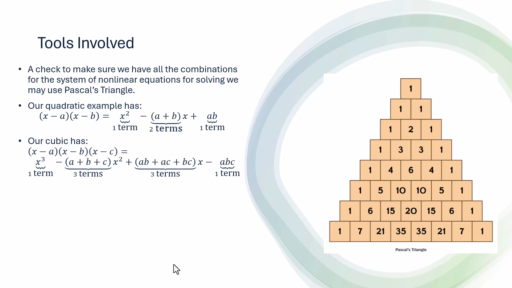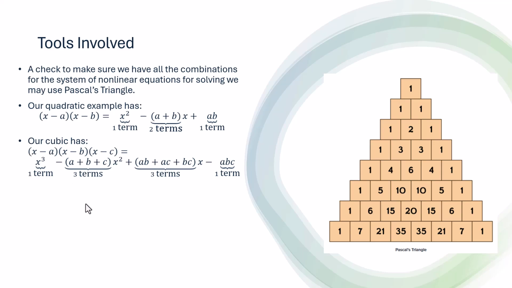We knew that if we folded it out, we had x squared minus the sum of a plus b times x, and then plus ab. Well, we have one x squared term. We have a sum of two values that are multiplying x, and then we have a product of two values, which gives me one term. So here I have 1, 2, 1, and 1, 2, 1 happens to be a row in Pascal's triangle.